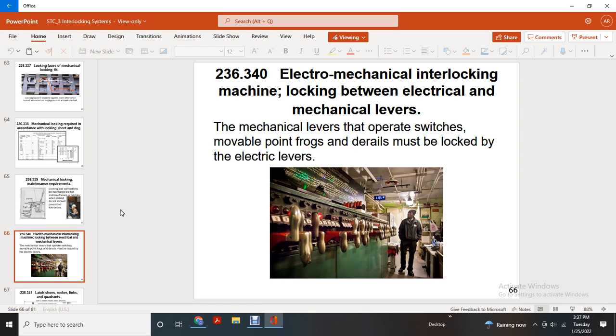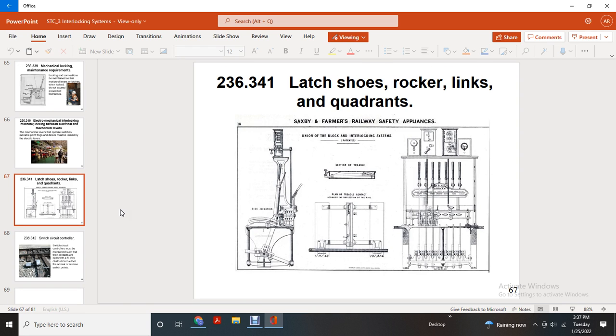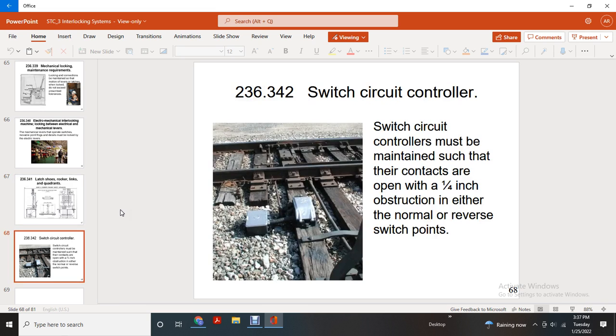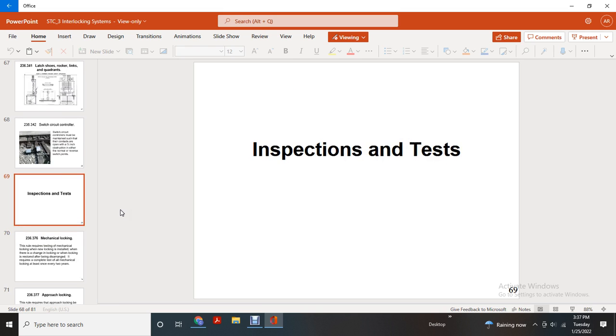Electrical mechanical interlocking machine: locking between electrical and mechanical levers. The mechanical levers operate switches, movable point frogs, and rails and must be locked with electrical levers. Latch shoes, rocker links, and quadrants. Switch circuit controls 236.342: switch circuit controls must be maintained and should have their contacts open with a 1/4 inch obstruction of either the normal or reverse switch point.